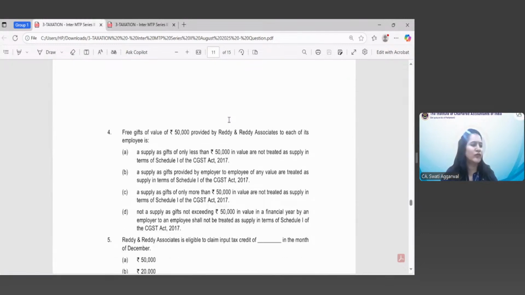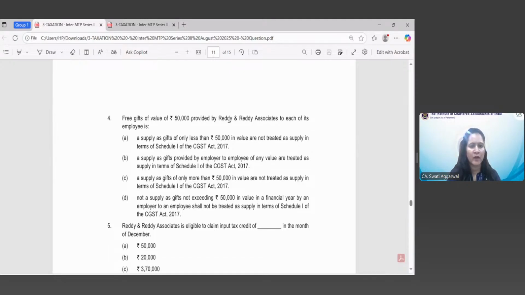Now, let's move to the next question. Yes, Asta, give me some time. We will take up this query in the end because right now we are going to the case scenario. So this time of supply, I will again thoroughly go through this query in the last.